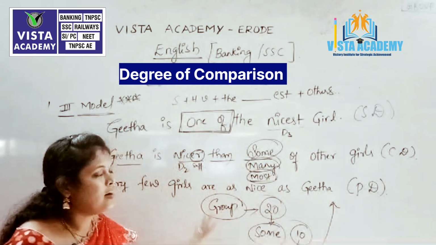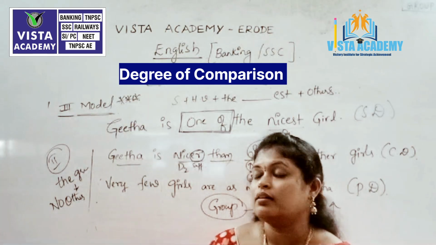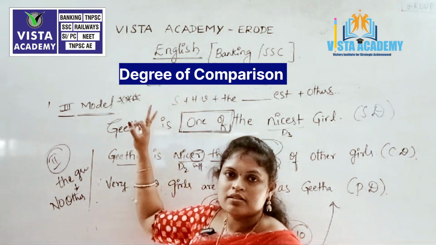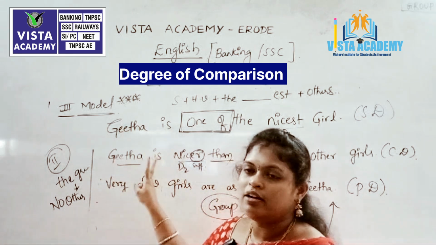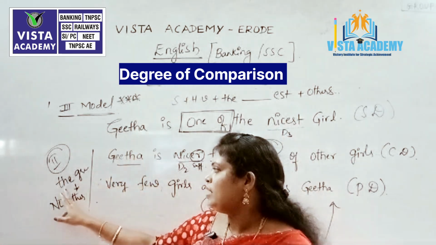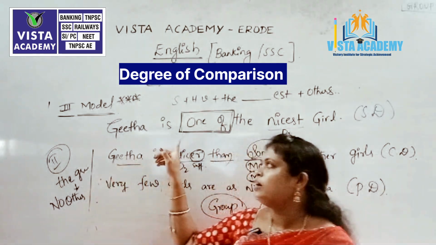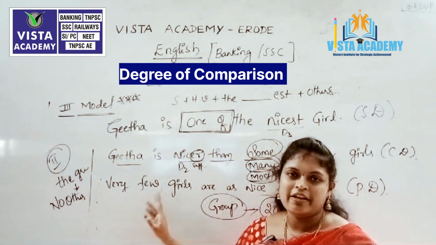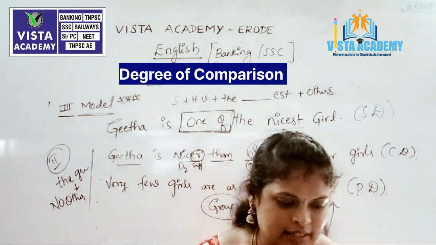So these are the most important topics and things that we take in the degrees of comparison. Three models. Model 1 takes only the comparison between two persons. Model 2 has the root word of that particular adjective, and "no other" should be used. And the third one is "one of" the root word, and then it takes "very few." So this is the whole topic of degrees of comparison.